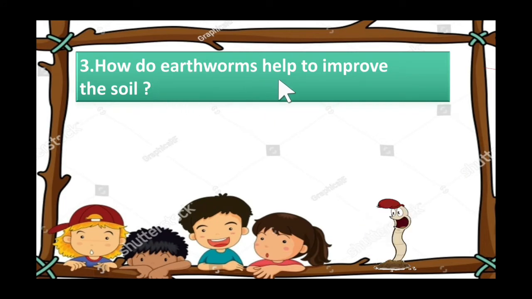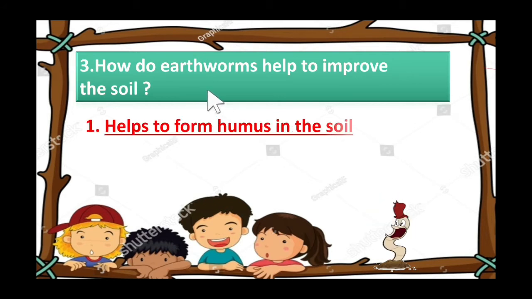How do earthworms help to improve the soil? Yes. How earthworms help to improve the soil? Yes. They will help to form humus in the soil. How? Let's see. You know one thing? The earthworms eat soil because they will get their food from the soil.